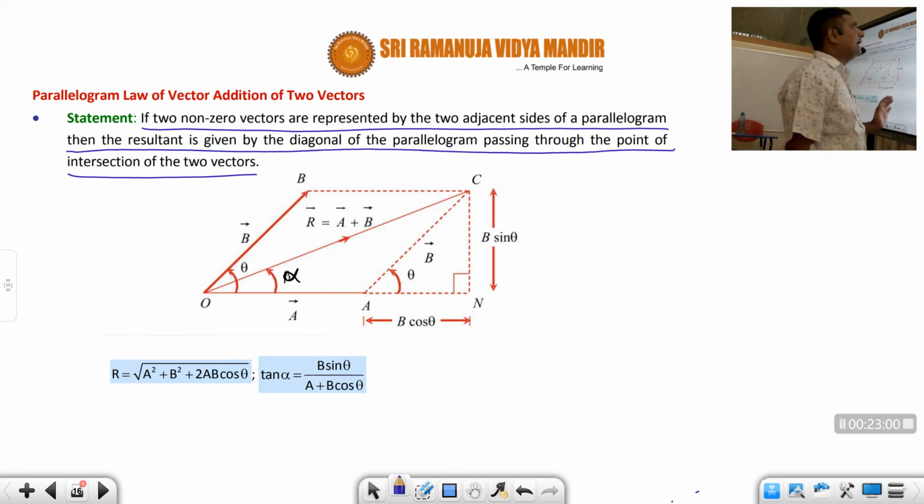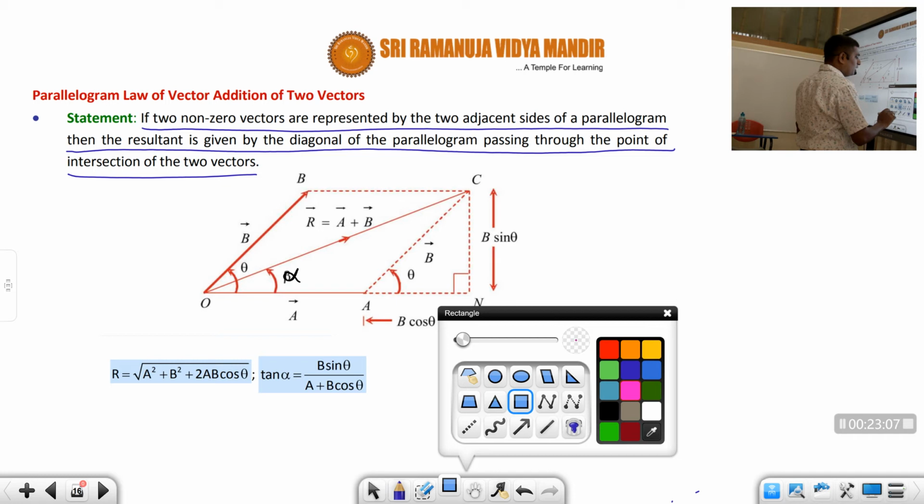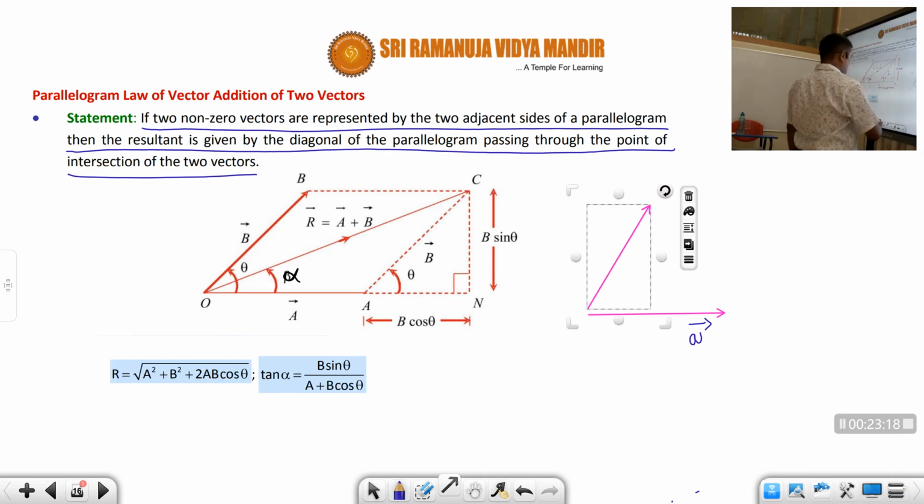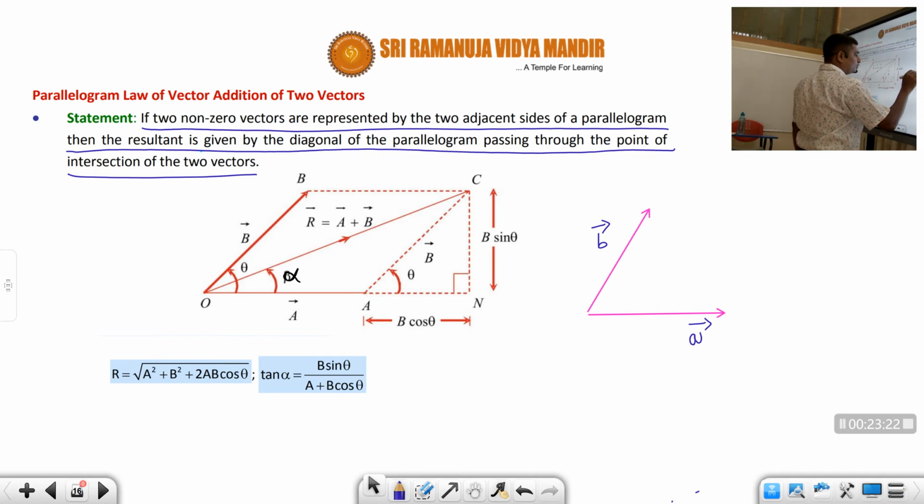So whenever you want to add two vectors by using parallelogram law, you should make sure that the two vectors should form the sides of the parallelogram. Suppose this is A bar and another vector, let us say, is B bar. If you want to add these two vectors, you should join the tails of these two vectors and they should be two sides of a parallelogram. Then only we can apply parallelogram law.